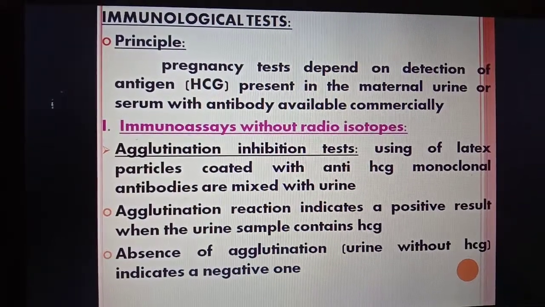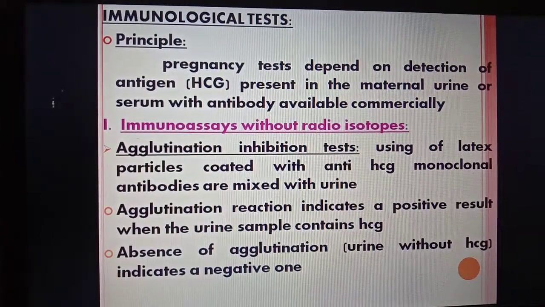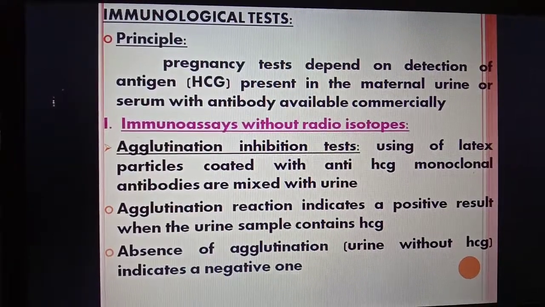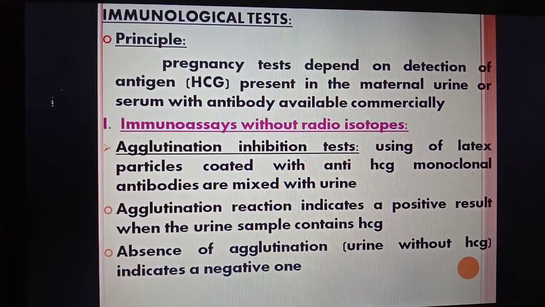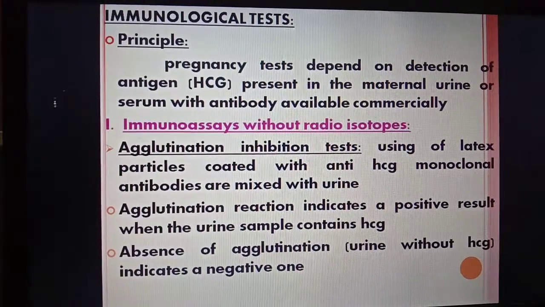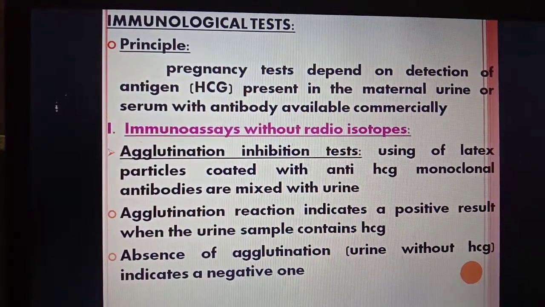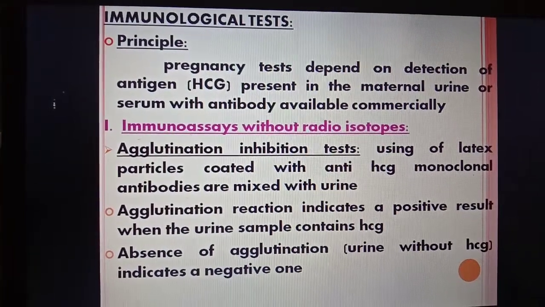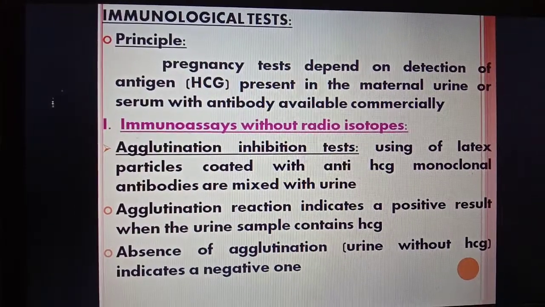In this agglutination inhibition test, latex particles coated with the anti-HCG monoclonal antibodies are mixed with the urine. We will take the maternal serum and mix it with this latex particle coated with the anti-HCG monoclonal antibodies. The agglutination reaction indicates a positive result when the urine sample contains HCG. When there is an absence of agglutination, it indicates a negative result, that is, the urine is without HCG.